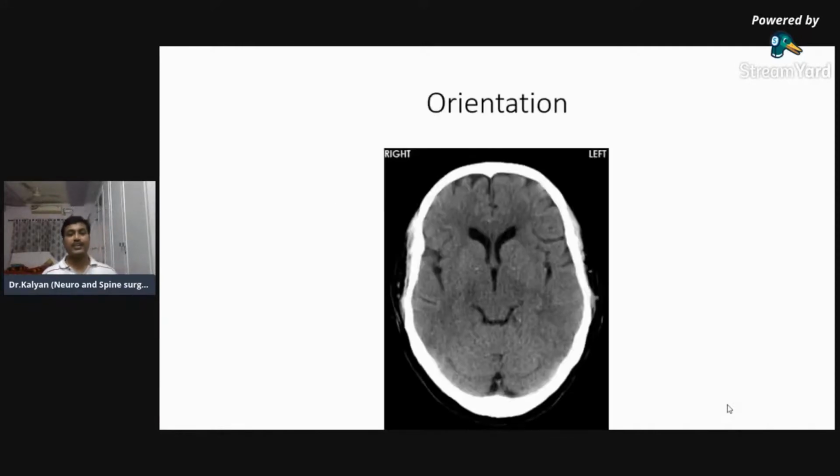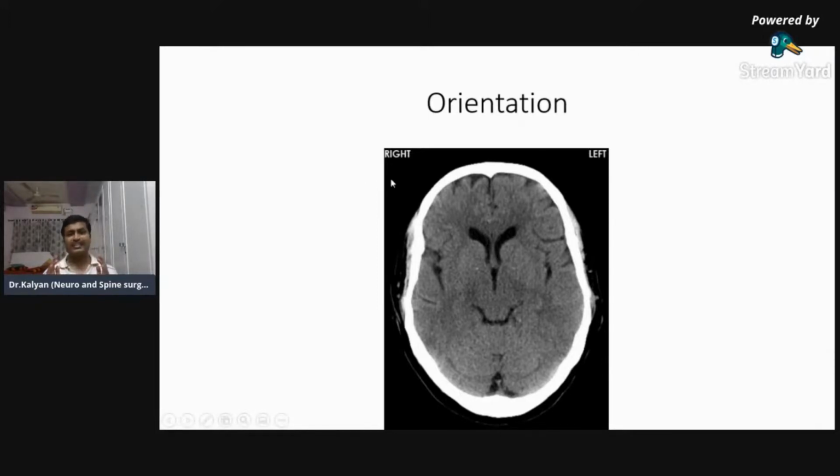So whenever you see a CT brain, the first thing you have to answer is which one is the right side and which one is the left side. The important point is that the thing which is present on your right is left on the scan, and the thing which is present on your left is right on the scan. This orientation is reversed in 90% of the cases. So in this scan, which one is the left one? This is the left one and this is the right one.